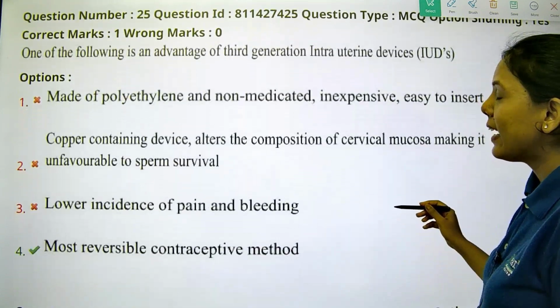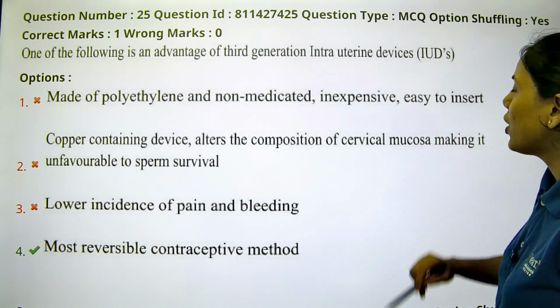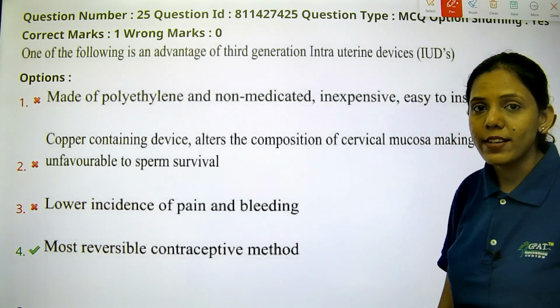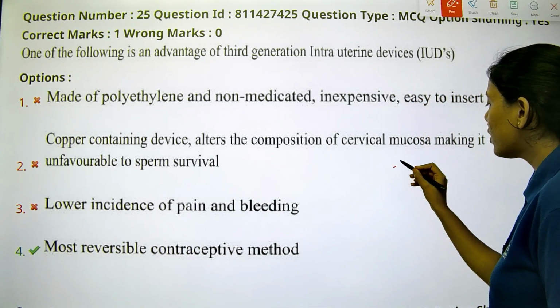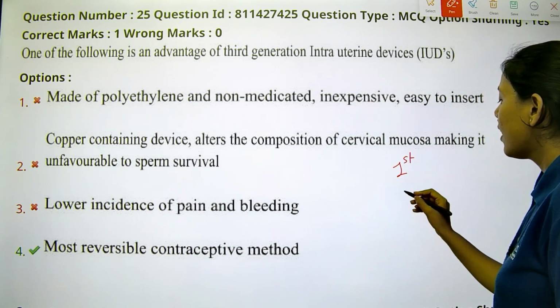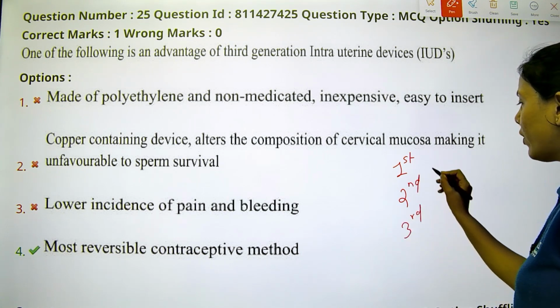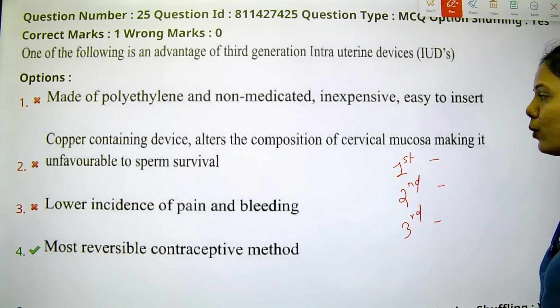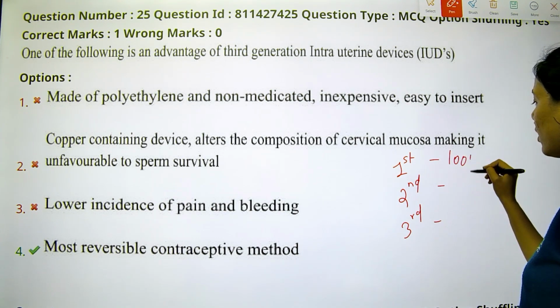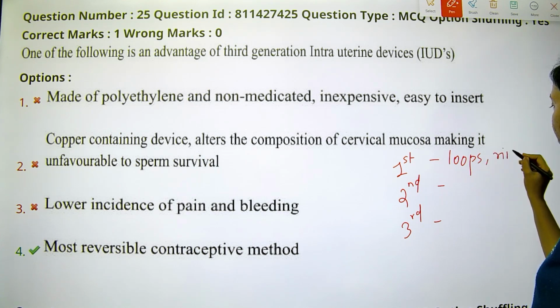One of the following is an advantage of third generation intrauterine devices. We have the first generation, the second generation, and the third generation. First generation basically includes the loops and certain rings. So these are the contraceptive ones.